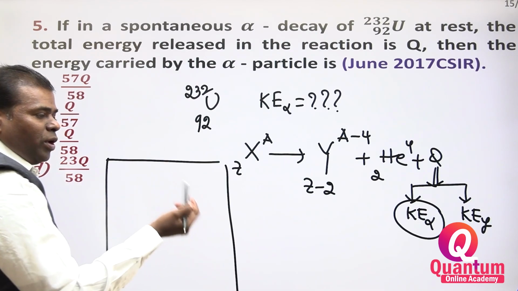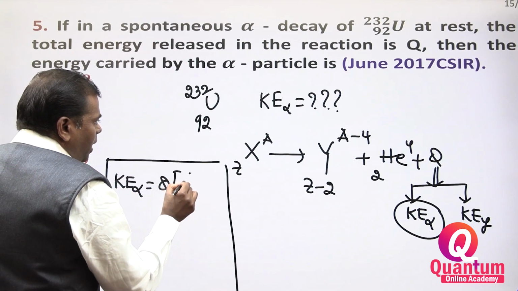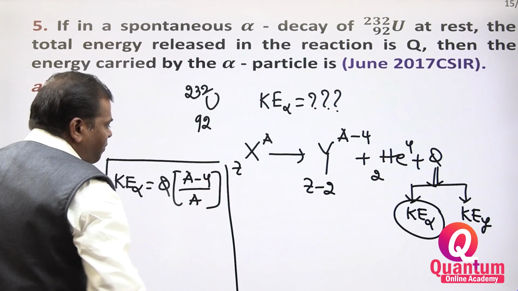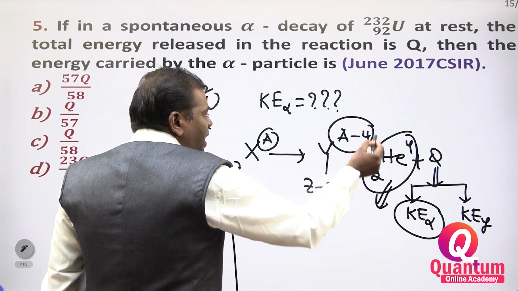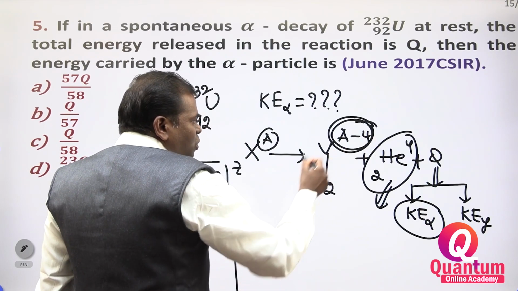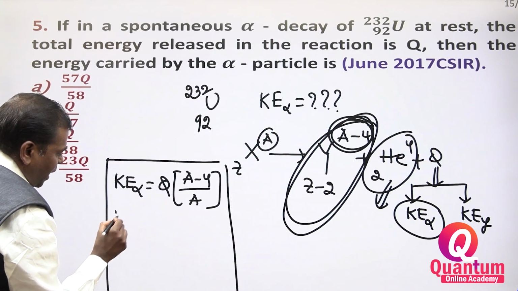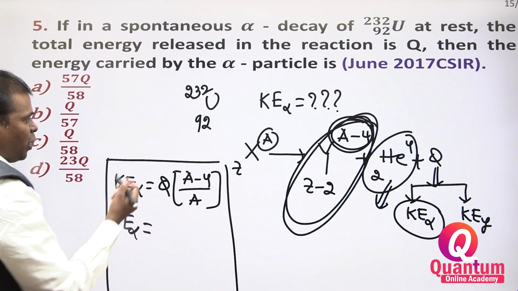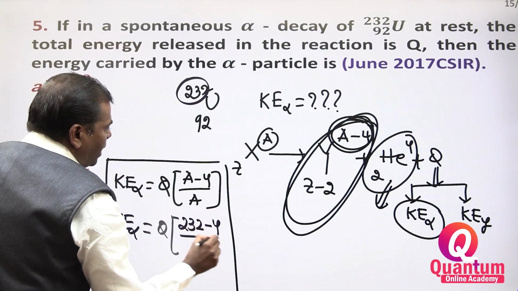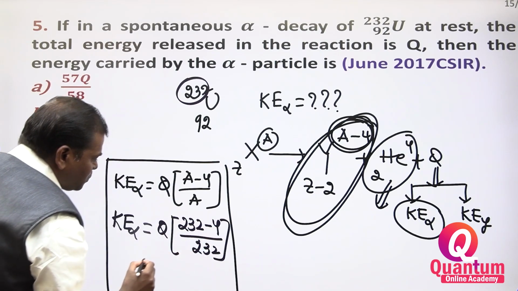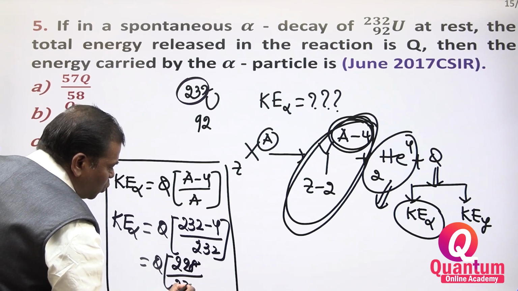One formula you have to remember: Ke of alpha equals Q into A minus 4 divided by A. For the daughter particle kinetic energy it is 4 by A. Therefore Ke alpha equals Q into 232 minus 4 divided by 232, which is 228 divided by 232.